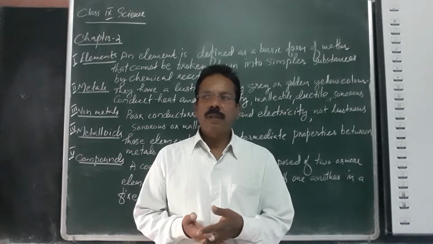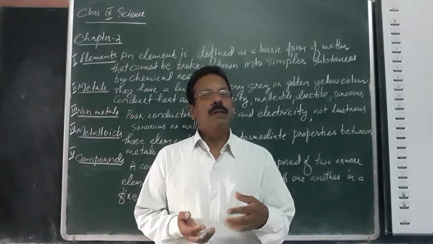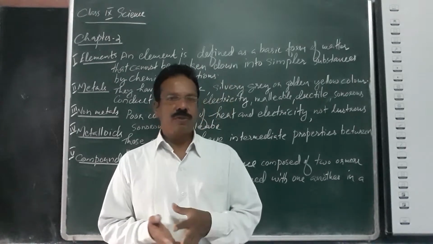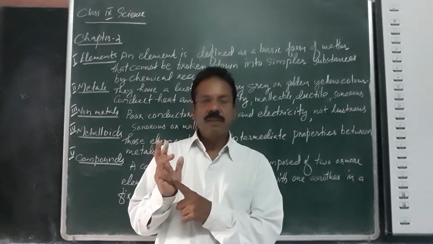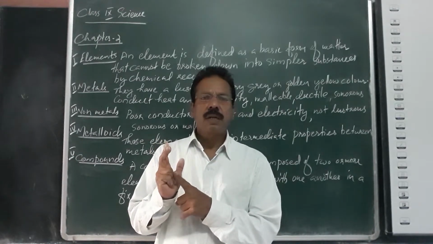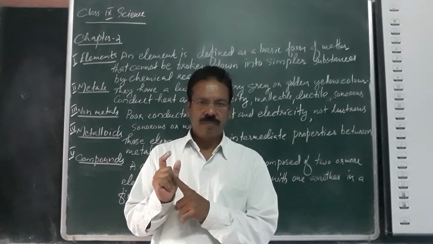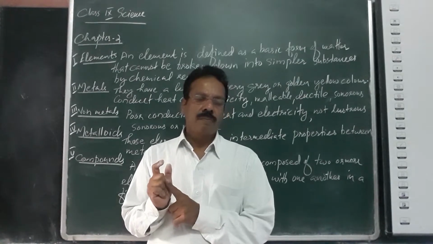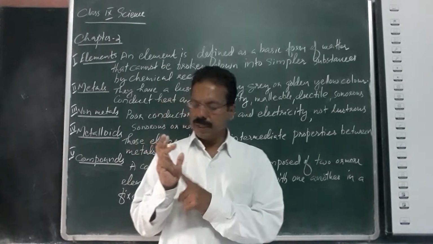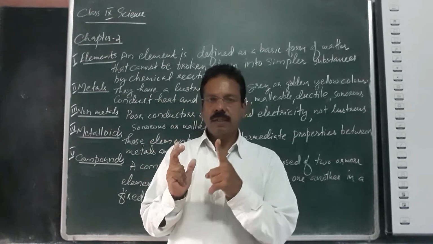Comparing their properties, we can divide elements into metals, non-metals, and metalloids. Three types of elements. I will repeat once again: metals, non-metals, and metalloids.